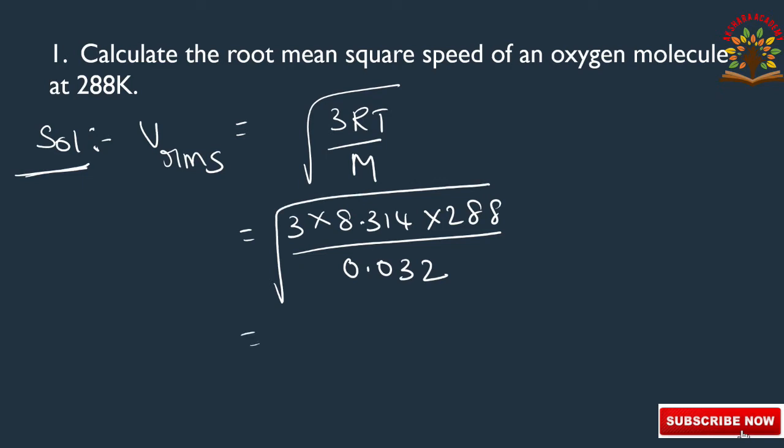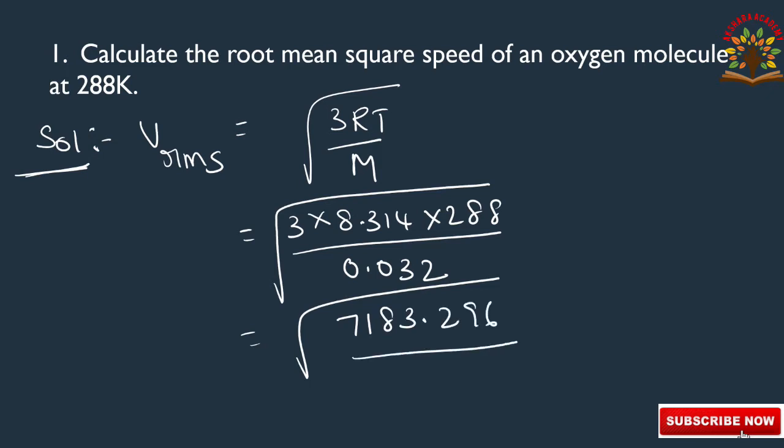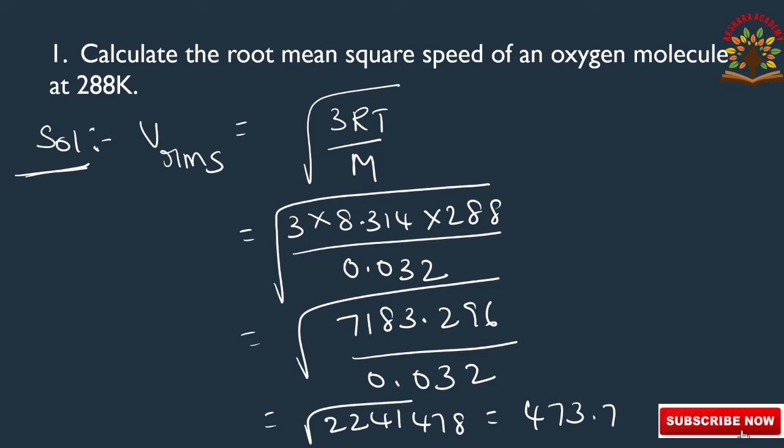That is equal to square root of, after doing multiplication, 7183.296 by 0.032, that is equal to square root of 224478, and we are getting 473.79 meters per second.